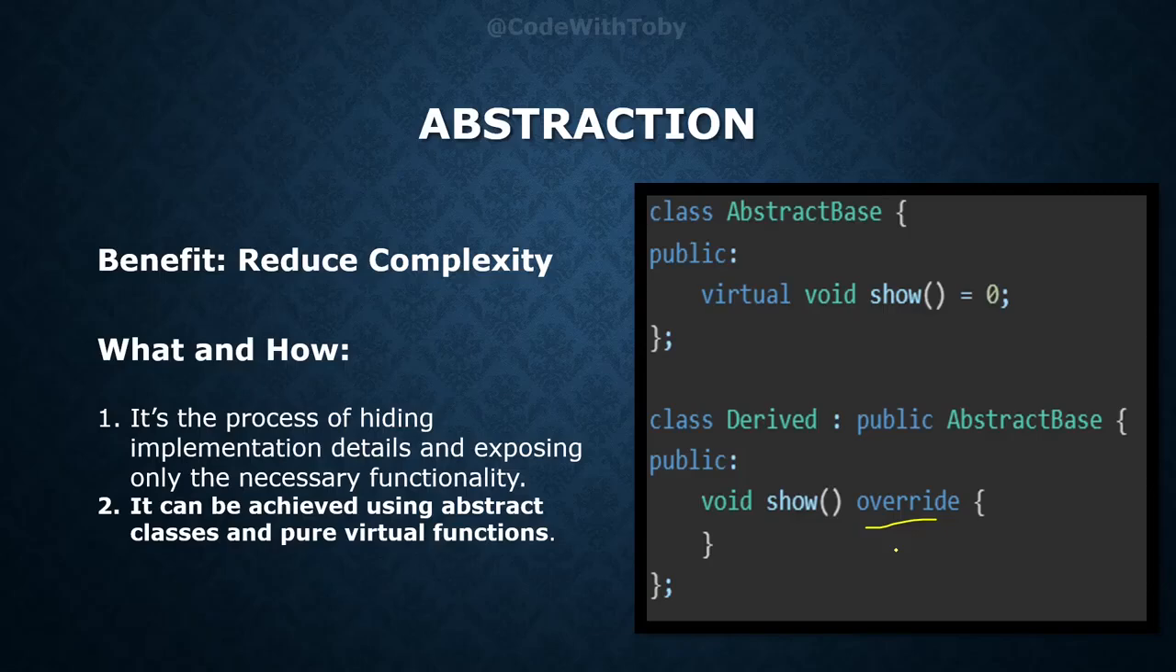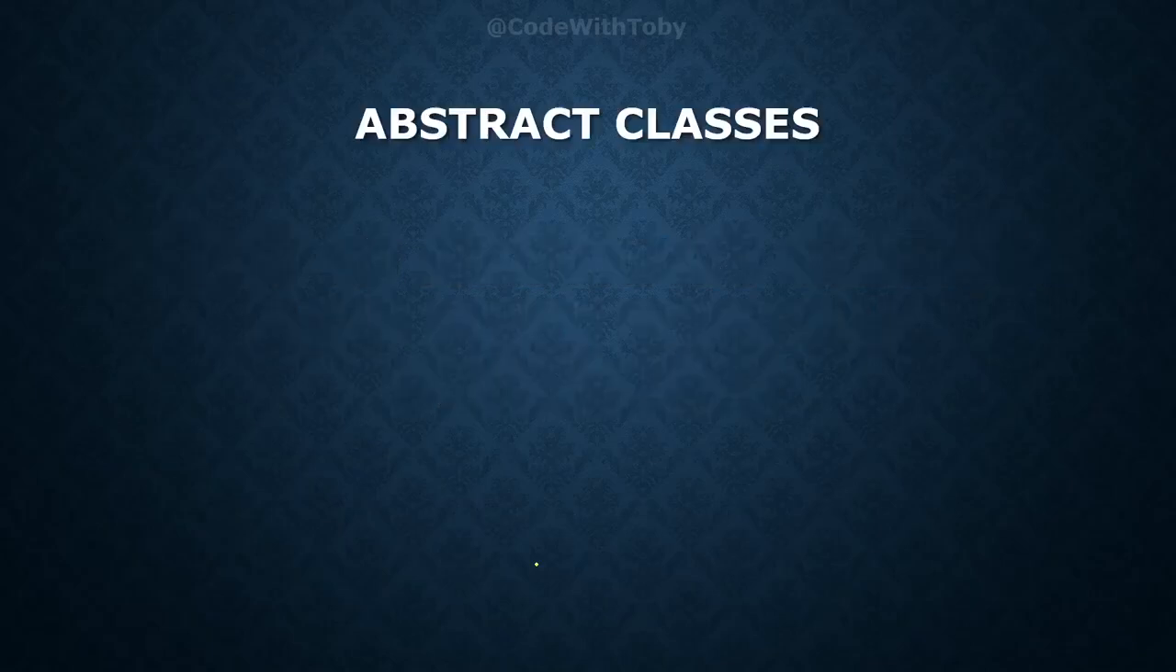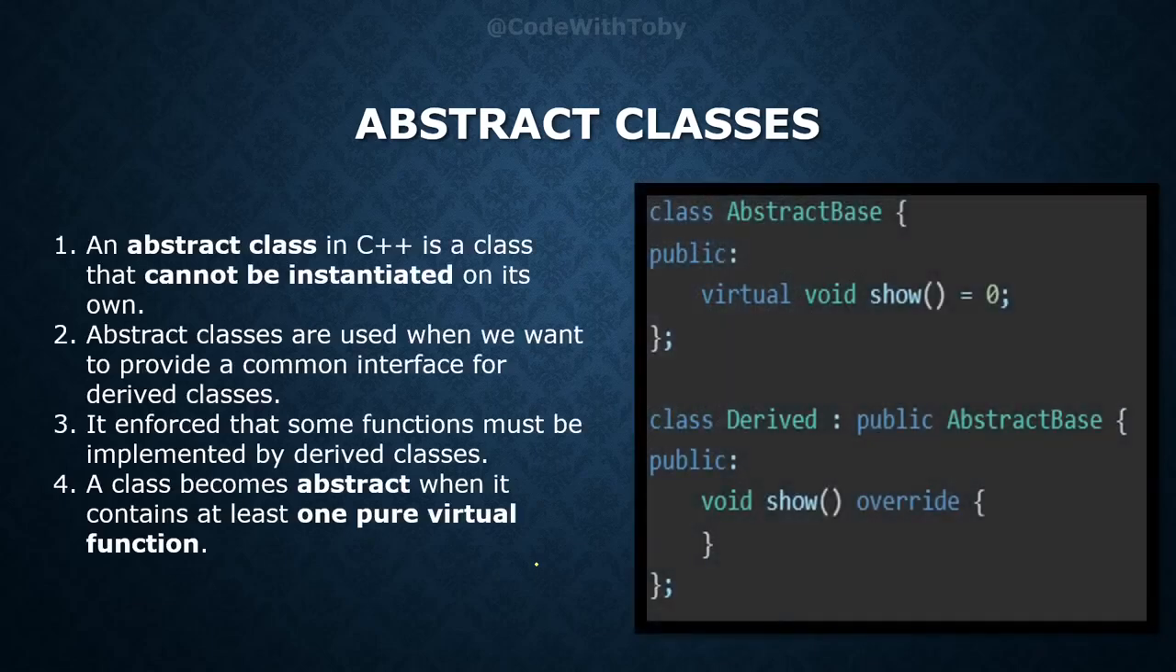Okay. So now because abstraction can be achieved using abstract classes and pure virtual functions, there might be a case where you have to explain this also. So this question can come also, which is what are abstract classes and pure virtual functions. So what are abstract classes?